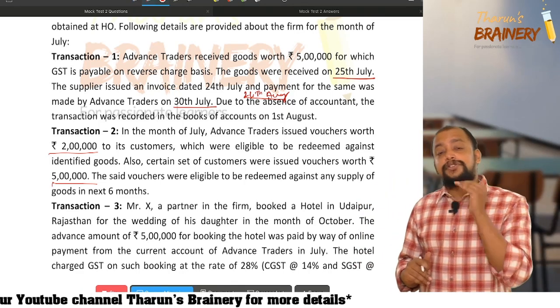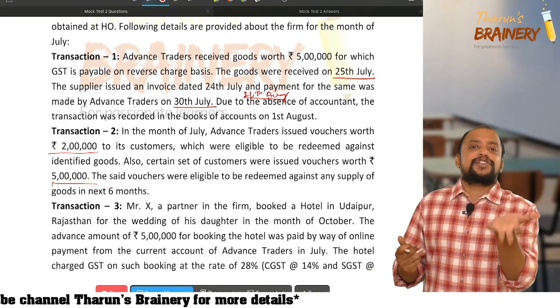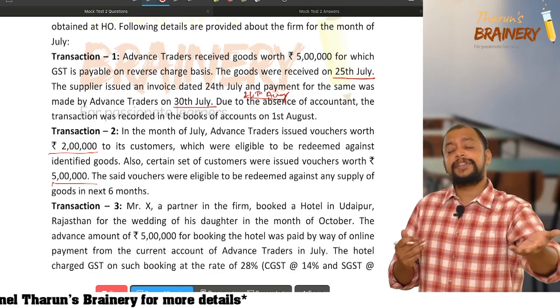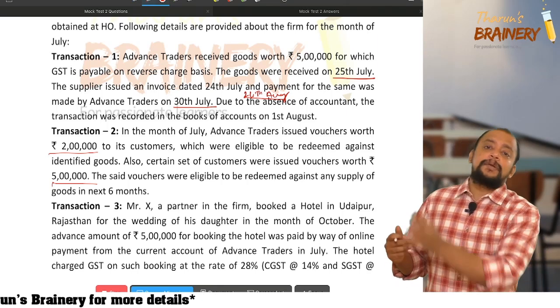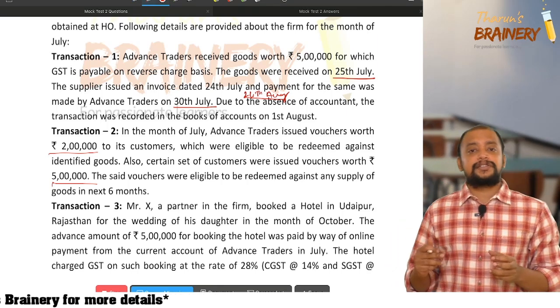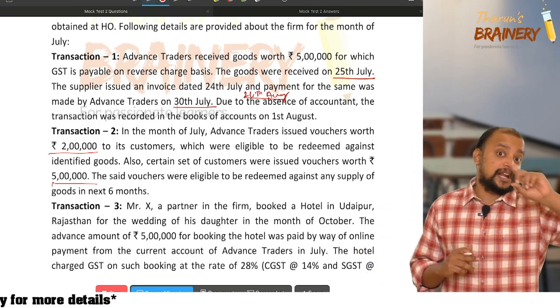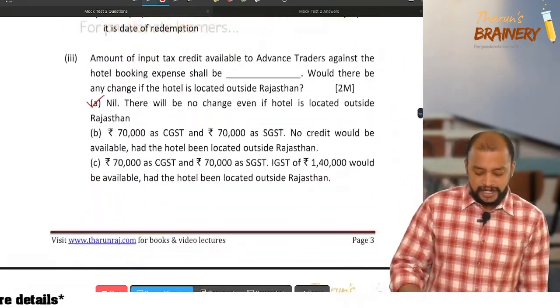So the 36,000 they need to pay as GST under outward supply. Now they have 90,000 of credit because first they need to pay GST under RCM. Using that 90,000 rupees credit, they will pay the 36,000, which means the liability will be nil. No, that 90,000 we need to pay first, right? So that 90,000 will be the GST payable.